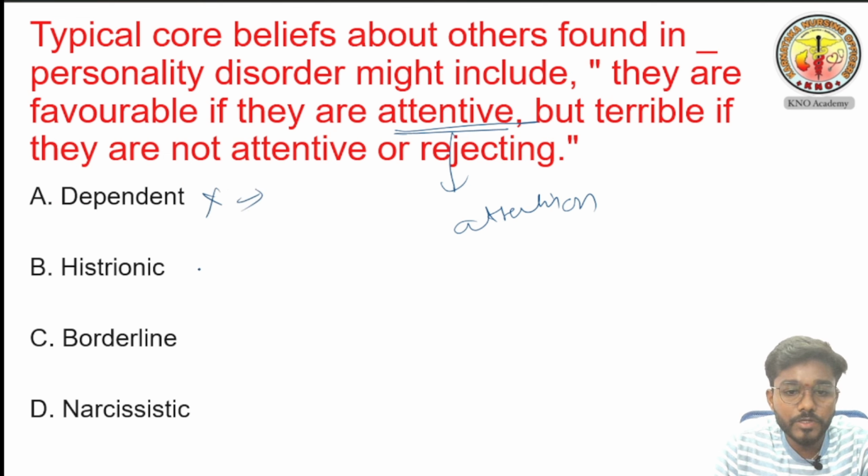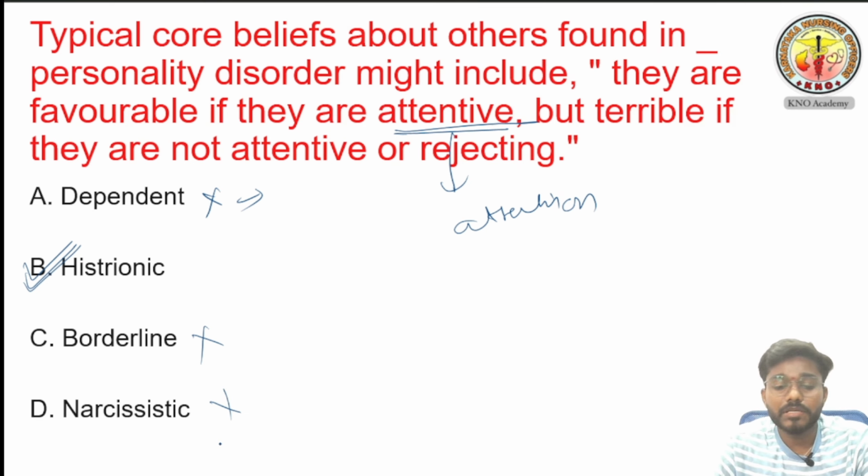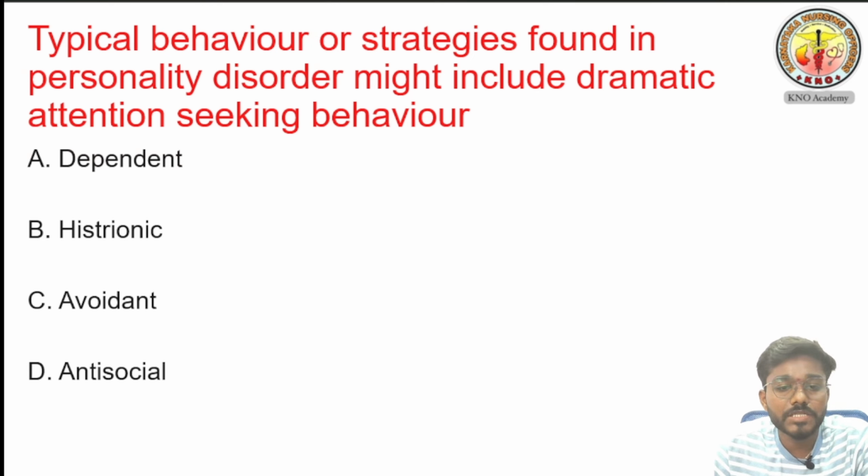Option B is histrionic personality disorder. Yes, option B is the correct answer. Option C is borderline, it is not the answer. Narcissistic also is not the answer. In this one, what he is asking is, he is constantly seeking attention from others. So we will see the next question.